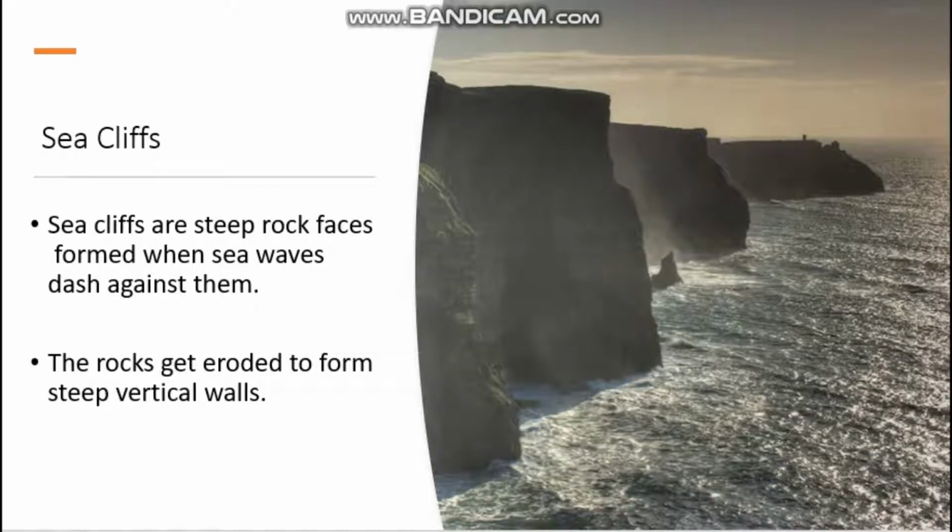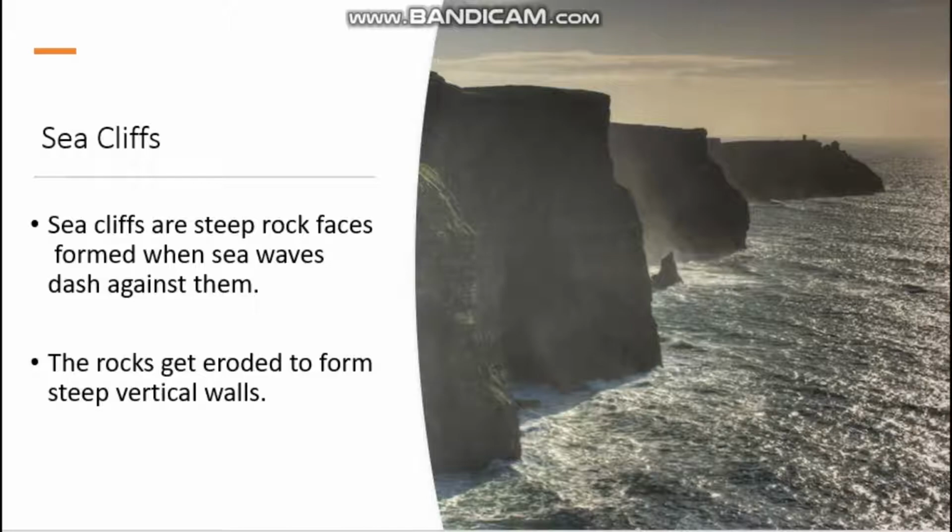First one is the sea cliff. What do you mean by sea cliff? On seeing this picture, what did you understand? Like a rock, isn't it? Sea cliffs are steep rock faces formed when sea waves dash against them. So these rocks get eroded to form steep vertical walls. So it is like a rock.